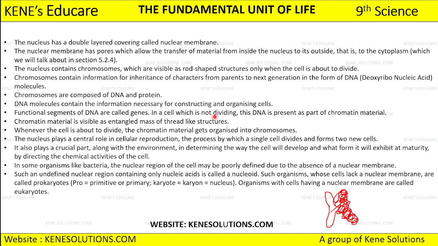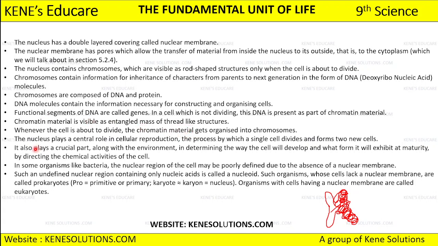And in a cell which is not dividing, as I told you, if the cell does not divide we have the chromatin fiber, but once the cell starts to divide we have the chromosome, right? So in a cell which is not dividing, the DNA is present as part of the chromatin fiber. If the cell is not dividing, how is the DNA present? As a part of chromatin material. And this chromatin material is visible as an entangled mass of thread-like structure.